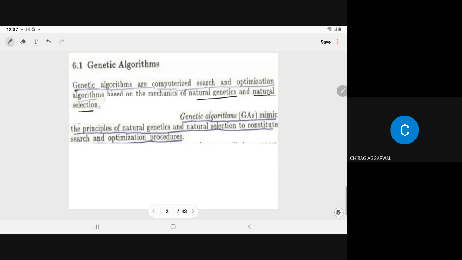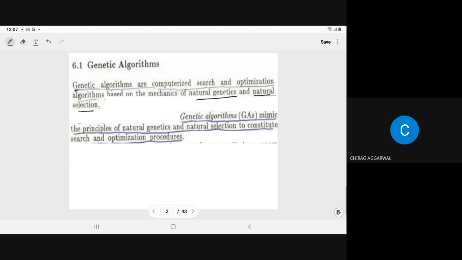Whatever we know about ourselves, from generation to generation we have to select the partner, and then give birth to the younger one. So for optimization we follow this technique only in the genetic algorithm. The genetic algorithm, commonly called GA, mimics the principles of natural genetics and natural selection to constitute the search and optimization procedure.